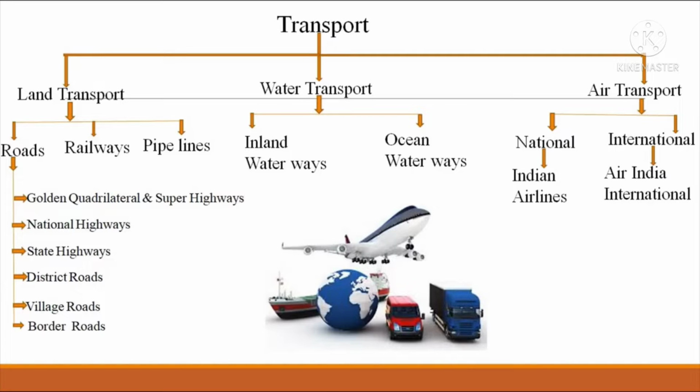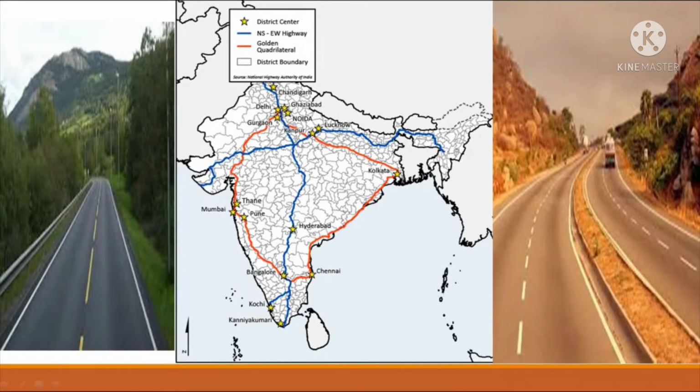The Golden Quadrilateral consists of roads having 4 to 6 lanes, that wide. It was started in 1999. The highway network connected the major cities of India and the industrial centers. For example, you can see here, this red line is the Golden Quadrilateral.